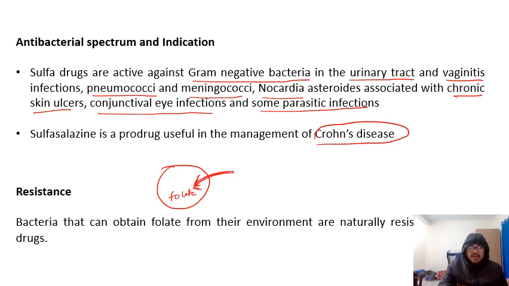There is no need to synthesize folate inside the cell, since they take it directly from outside. That's why they become resistant to the sulfa drugs. This is the mechanism of resistance against sulfa drugs.